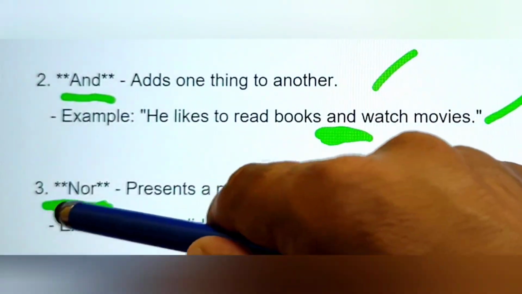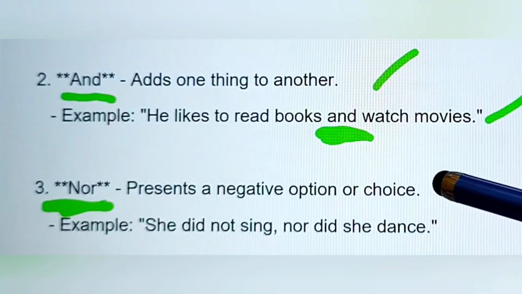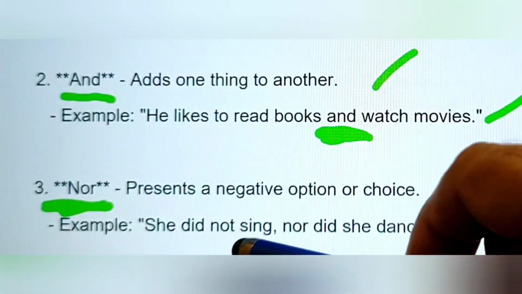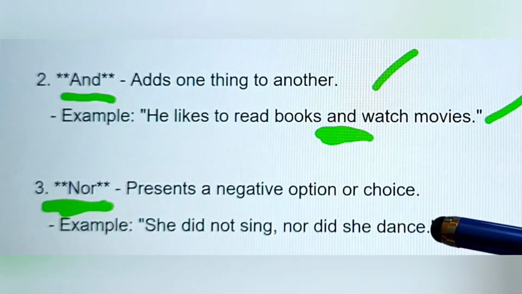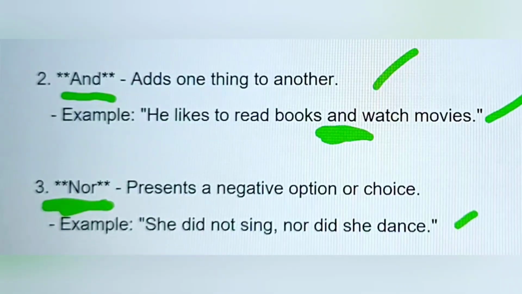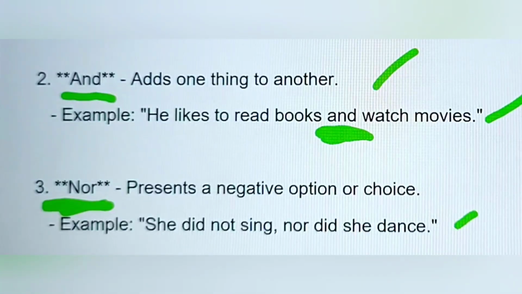Next one, N for nor, presents a negative option or choice. For example, in the sentence, she did not sing nor did she dance. So she did not sing and nor did she dance. This describes presenting a negative option or choice.